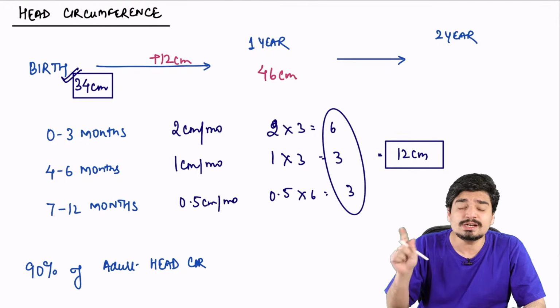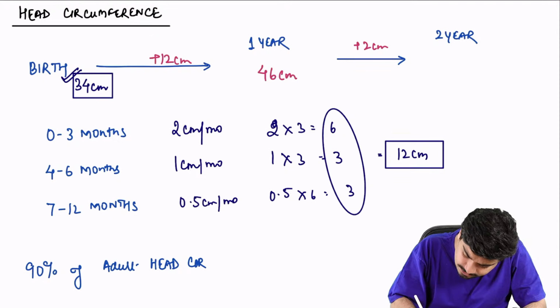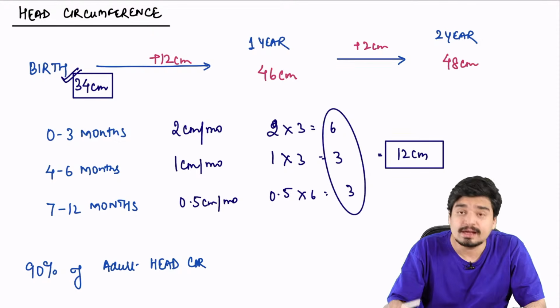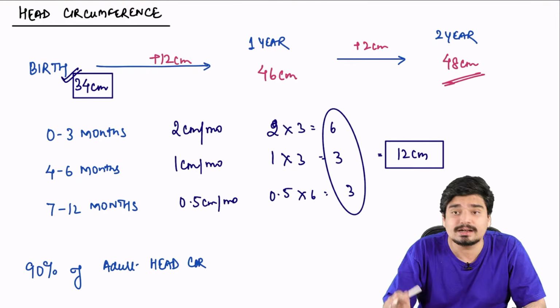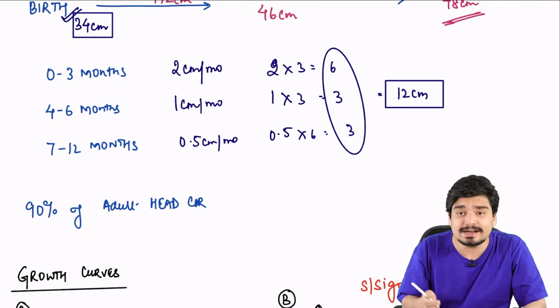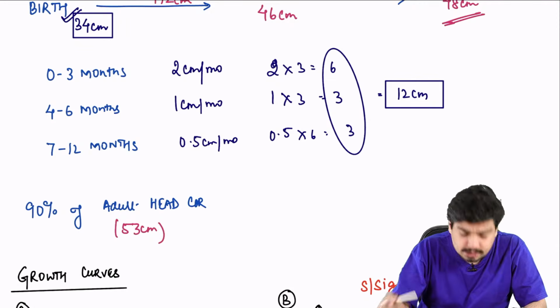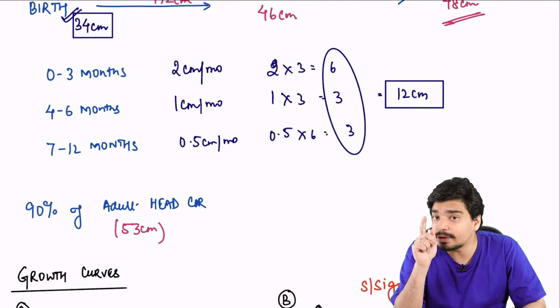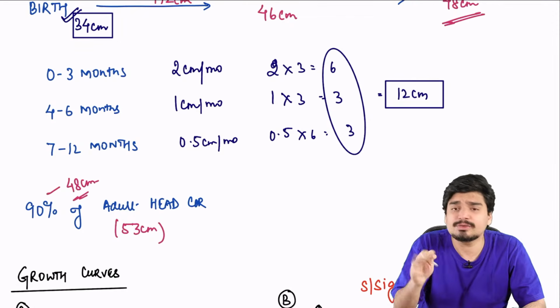From 1 to 2 years, he gains an additional 2 centimeters of head circumference. So at 2 years, the baby's head circumference is going to be 48 centimeters. Now, remember the adult head circumference, mine, yours, is 53 centimeters. If you do 90% of 53, it is 48 centimeters, 47.7.